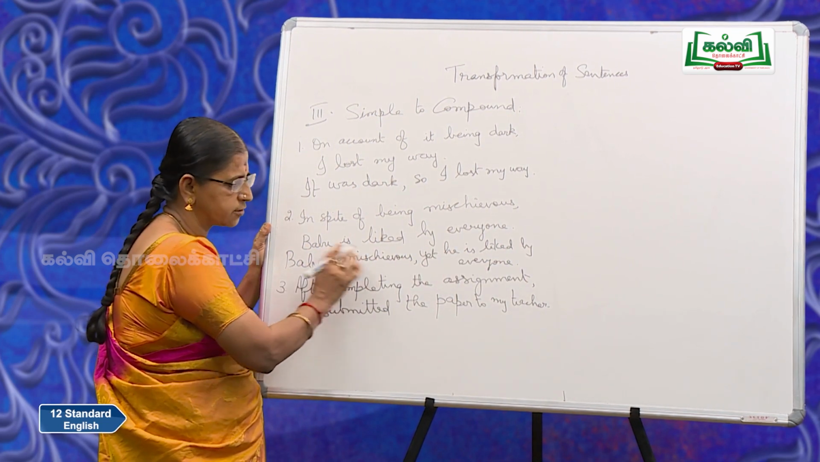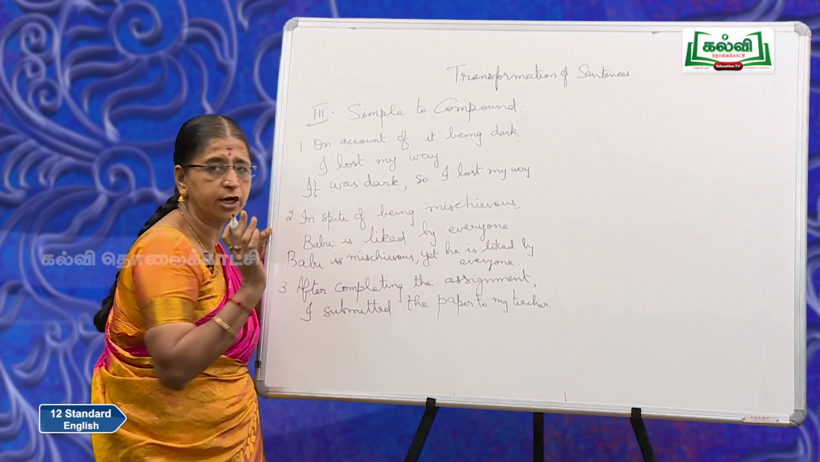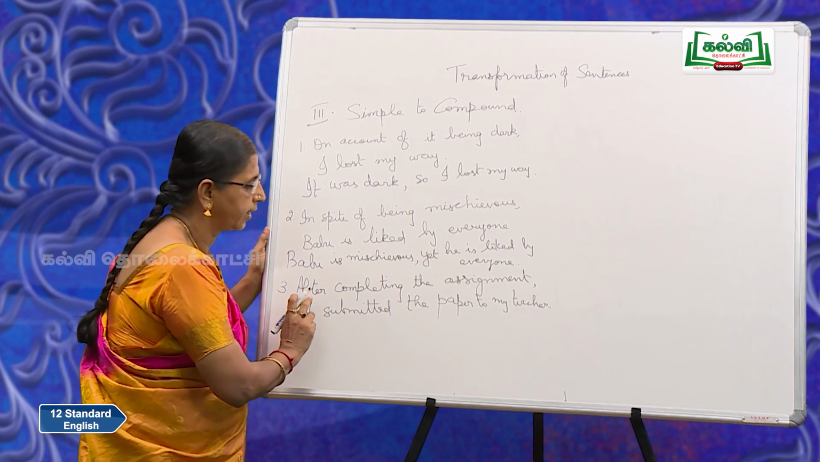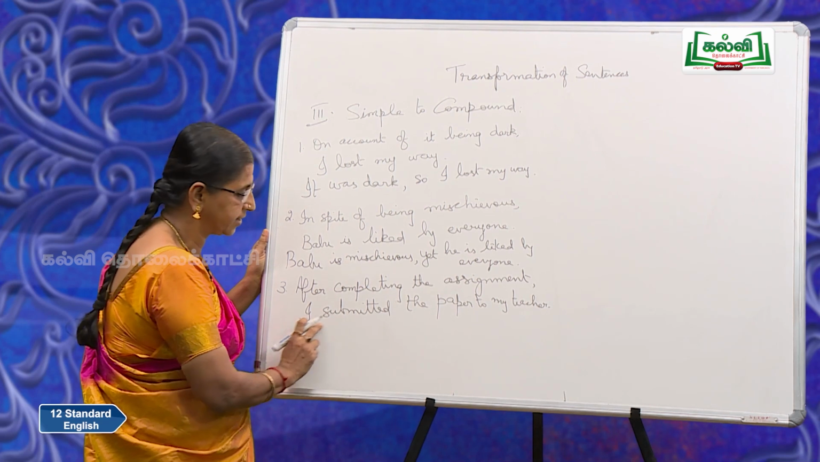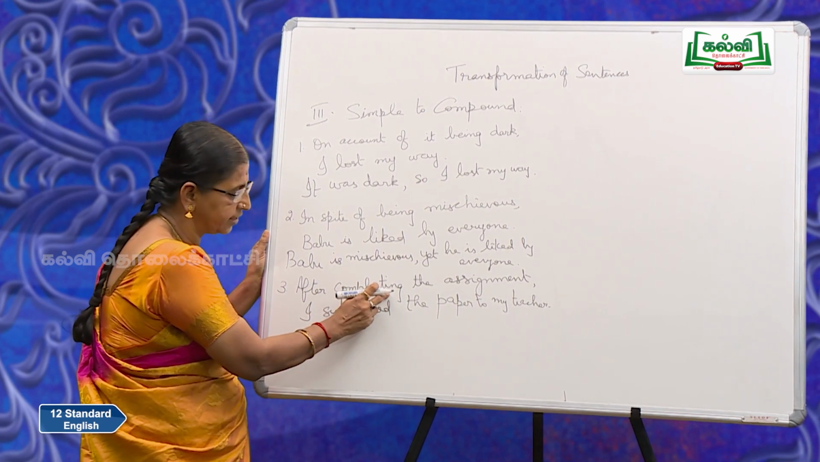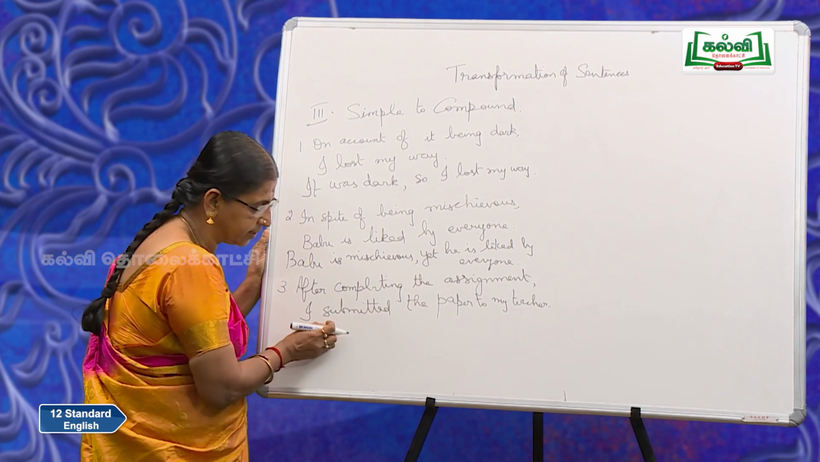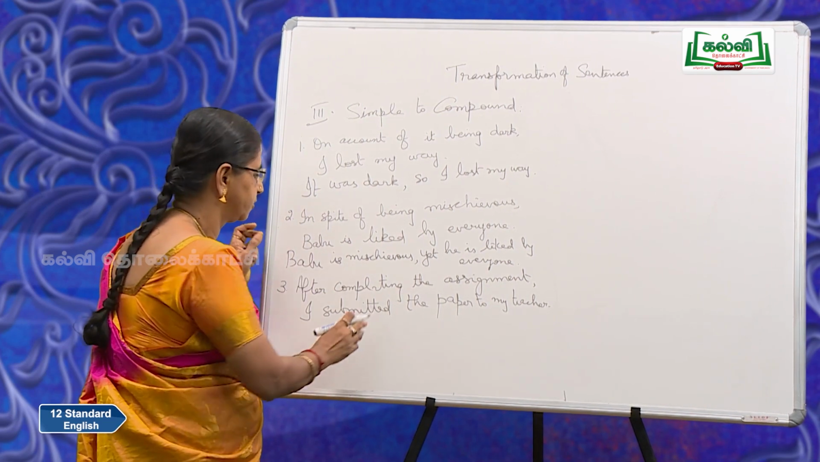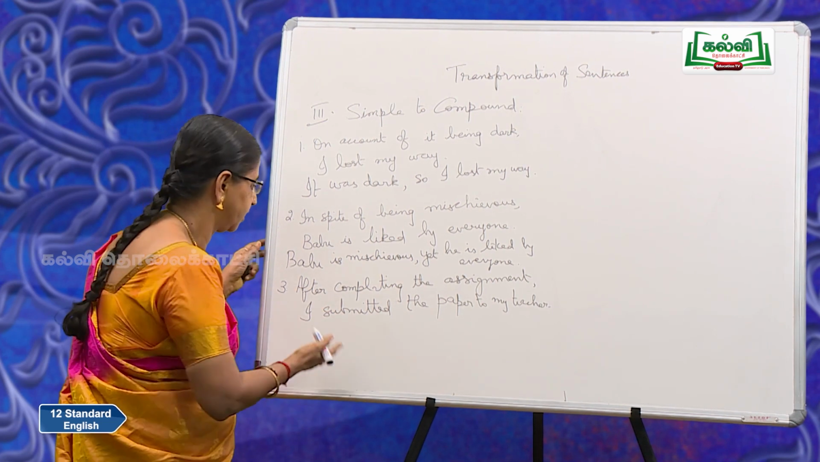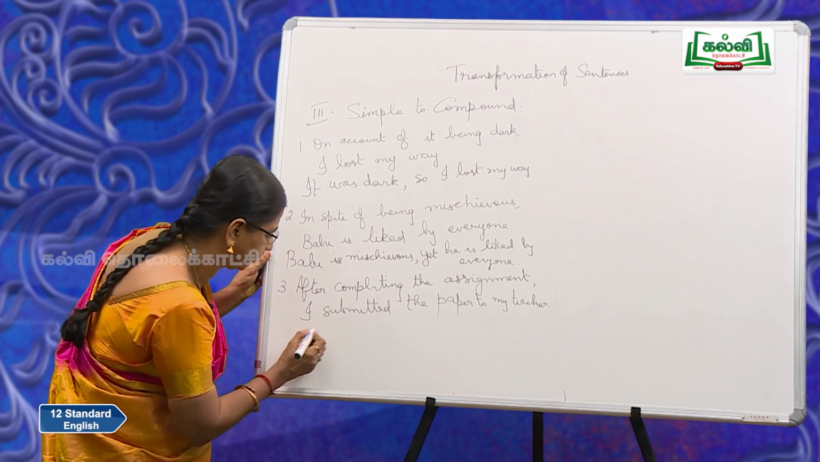So, Babu is mischievous, main clause 1, he is liked by everyone, main clause 2, yet or still or but is your conjunction. After completing the assignment, I submitted the paper to my teacher. So, verb plus ing is non-finite. Submitted is the only finite verb. So, what is the meaning here? I finished the assignment, I submitted my paper. So, that is all. So, what do you write here?